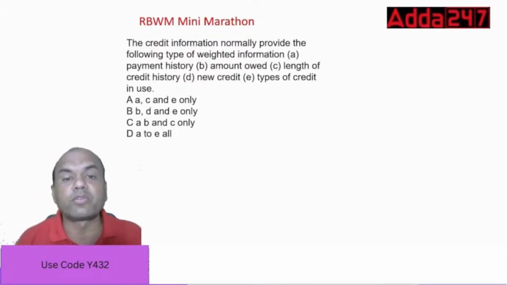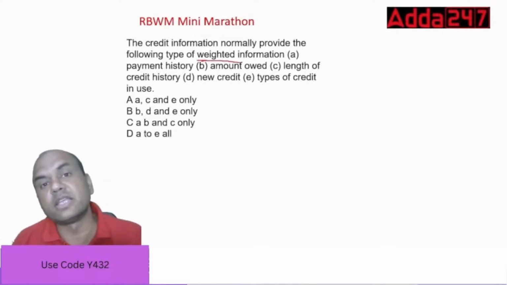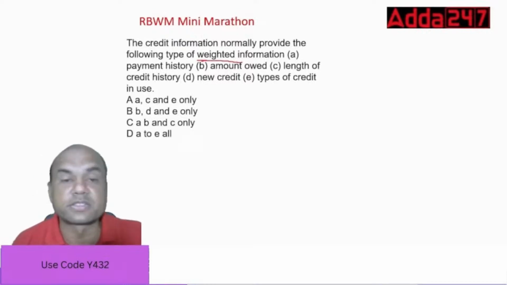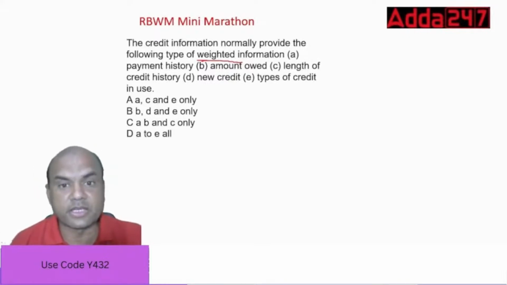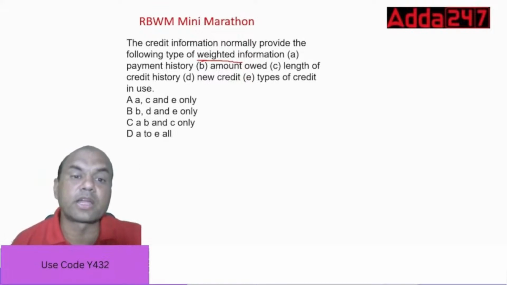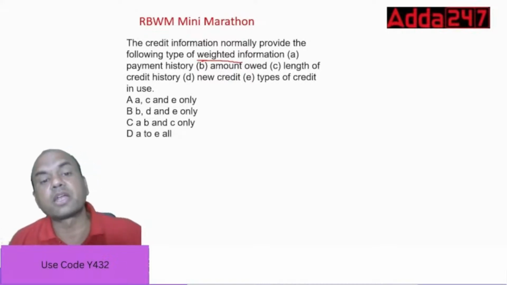Weighted, always remember this word, means whichever is the latest information will be shown first, and whichever is the older information will be shown last. So payment history, yes. Amount owed, yes. Length of the credit history, yes. New credit, whatever new credit is taken, is it that also? Or types of credit in use?